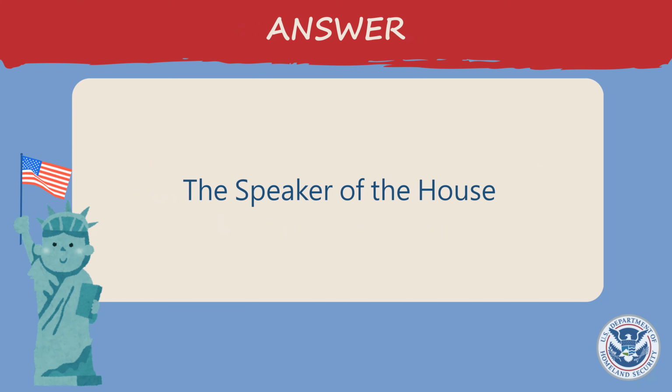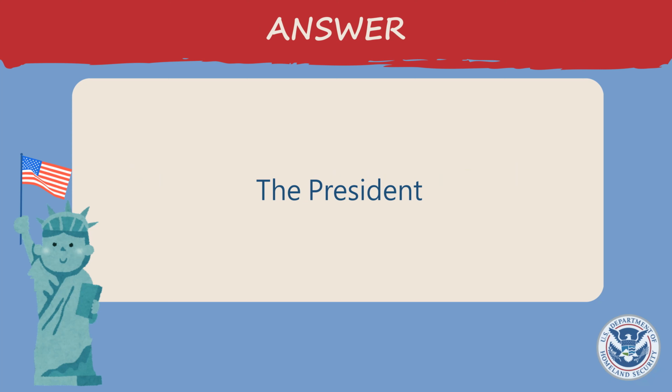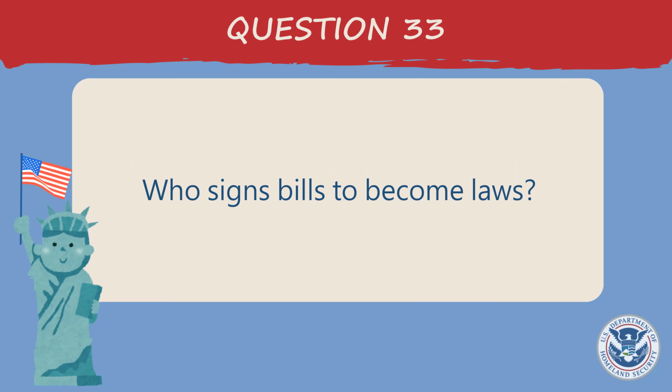If both the president and the vice president can no longer serve, who becomes president? Speaker of the House. Who is the commander-in-chief of the military? The president. Who signs bills to become laws? The president.